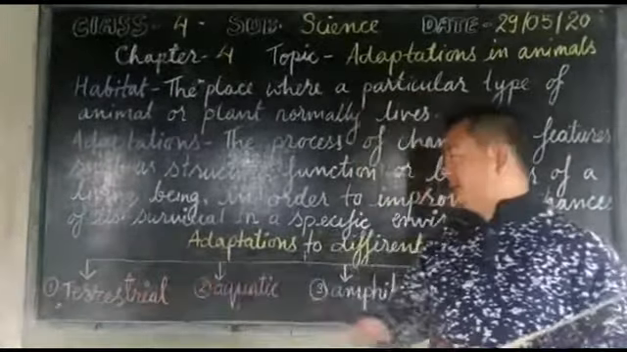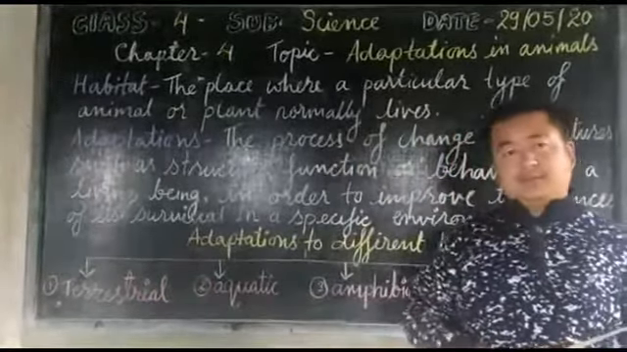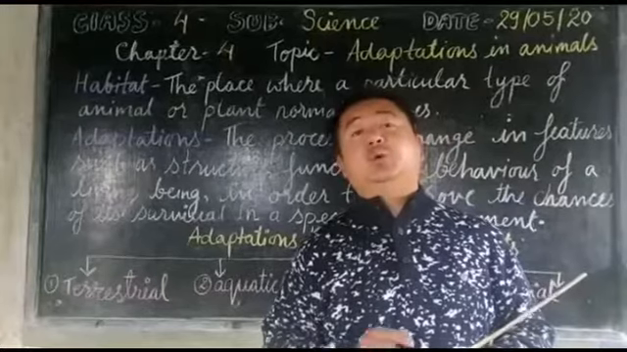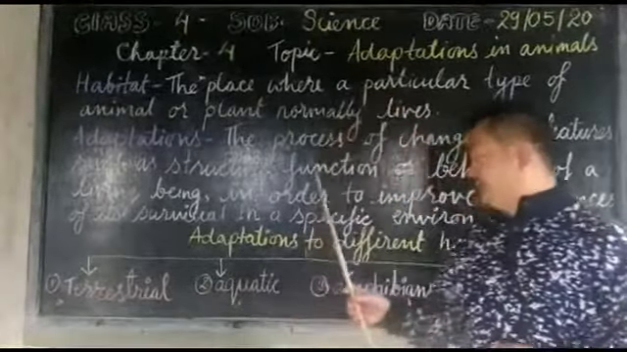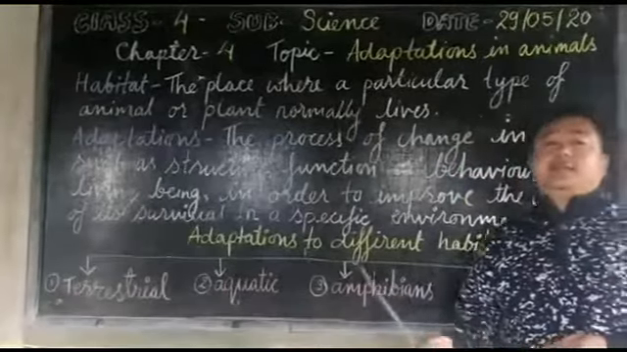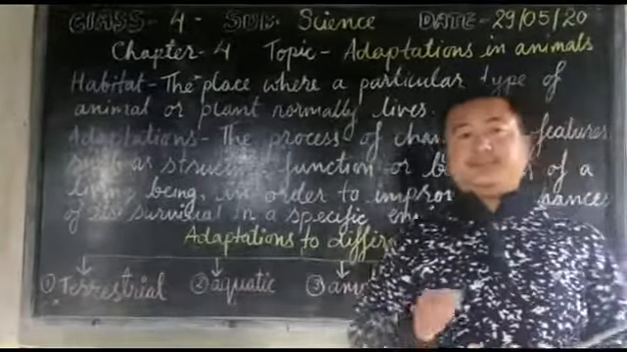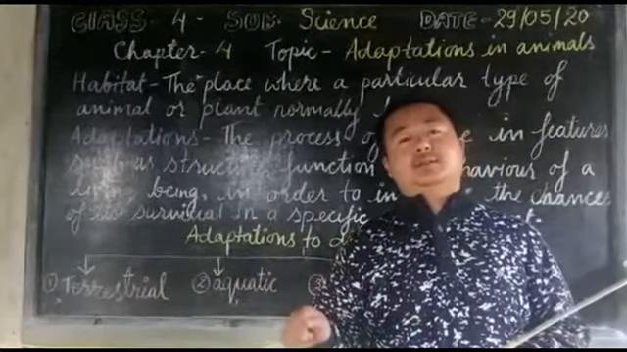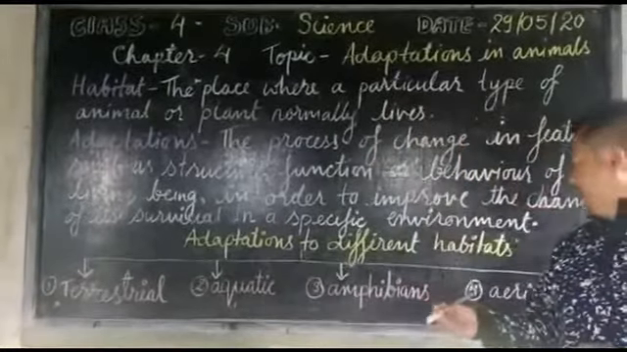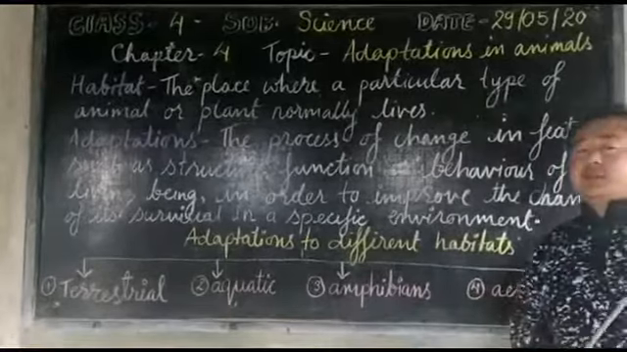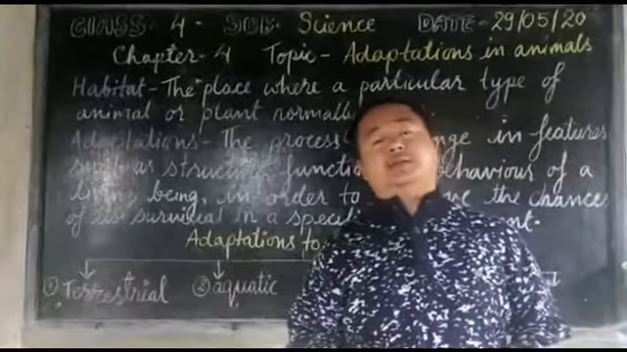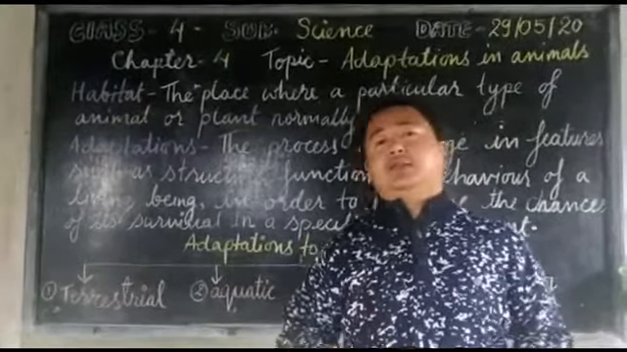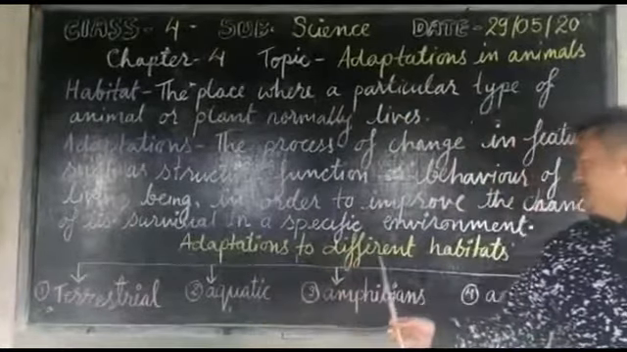The second one is aquatic animals. These are the animals that live only in the water. The third one is amphibians. These are the animals that live both on land as well as in the water. The fourth one is aerial. These are the animals that can fly. I don't say they live in the air, but they can fly. So this is adaptation to different habitats.